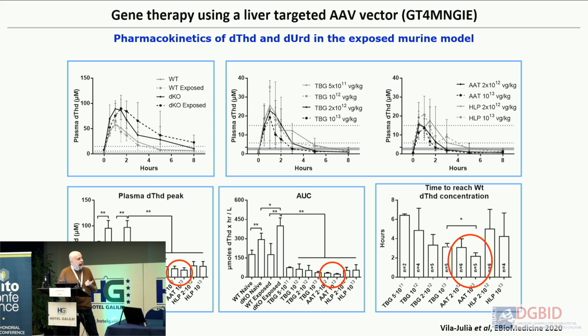These are exposed mice, meaning mice that were taking the nucleosides in the water, and then we compare the levels of the exposed mice after treating with the vector. Here we tested different promoters in order to see which is better, and we saw that the best promoter, which is the AAT promoter, reduces the peak of the pharmacokinetics, the area under the curve, and also the time to reach the normal concentrations. So this served us also to partially improve the vector.